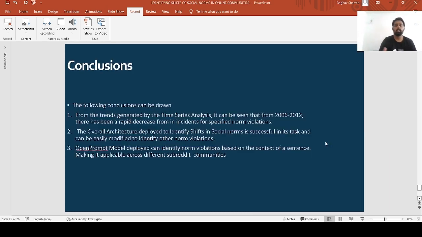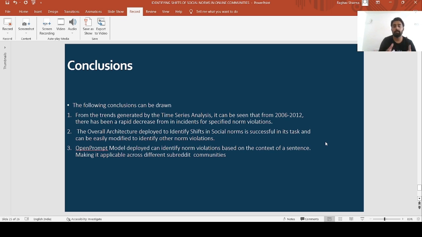The following conclusions can be drawn from our analysis. For the time series analysis, which was conducted from 2006 to 2012, we can see a rapid decrease for incidents across all norm violations, which means the society is moving towards a more rigid stance on intolerable behavior. The overall architecture deployed to identify shifts in social norms is successful in its task and can be easily modified to identify other norm violations.